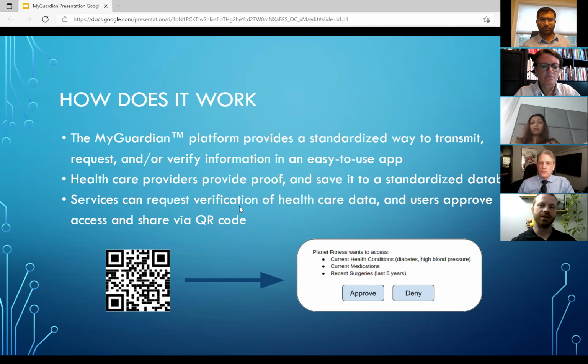In the first stage, when a patient receives a diagnosis or some sort of procedure, the medical provider can forward that information to MyGuardian in a standardized format, where we'll store it in our secure database. When the information then needs to be accessed, the service provider who needs it would list the information that they need in their version of the app, scan a QR code generated by the patient's version of the app, which would then pop up a confirm or deny dialog box, confirming that the patient wants to release this information to the provider. Next slide, please.